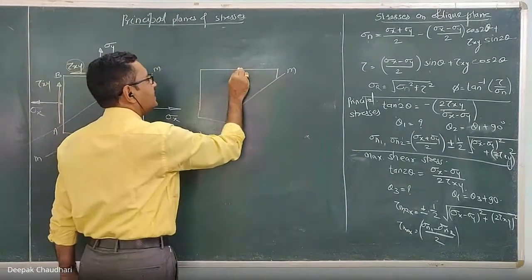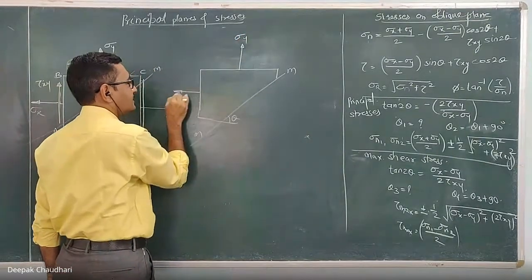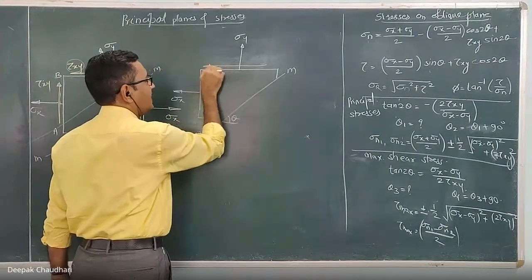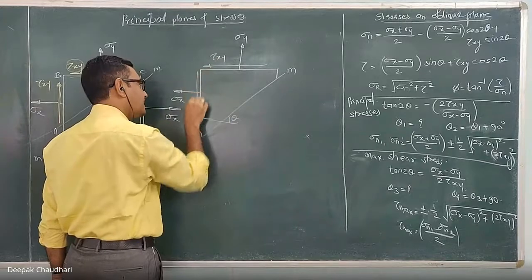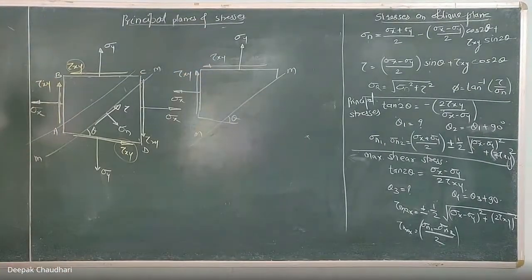Here this is sigma y, this is sigma x, this is tau xy, and this is the complementary shear stress tau xy.